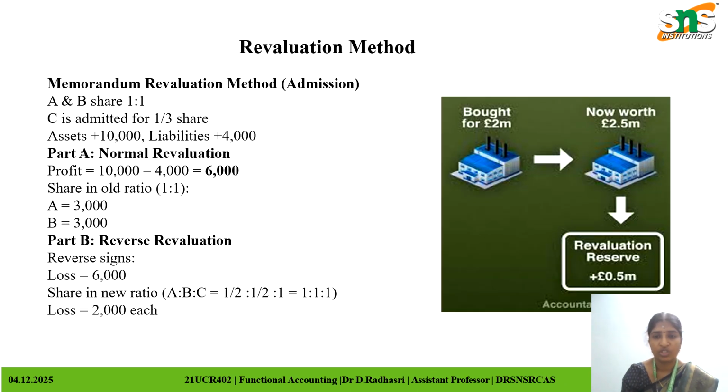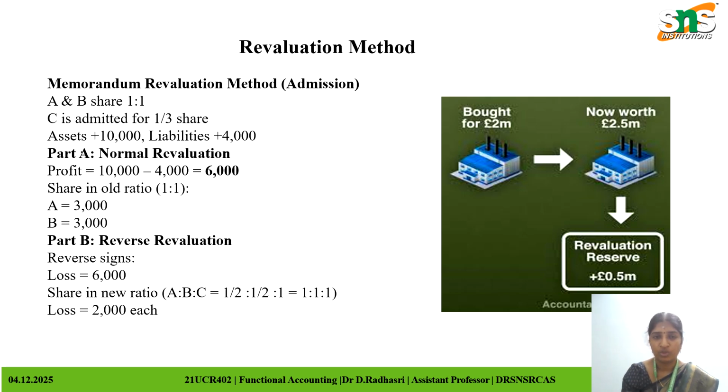In normal revaluation, we consider the worth of the product. When we use the product, it automatically depreciates, so it can be shared in the new ratios. We can say 1 is to 1, 1 is to 2, 1 is to 3, with A, B and C. We can increase the recording of the profit sharing ratios.